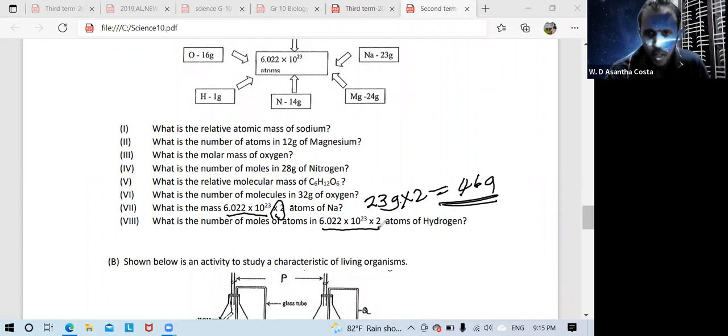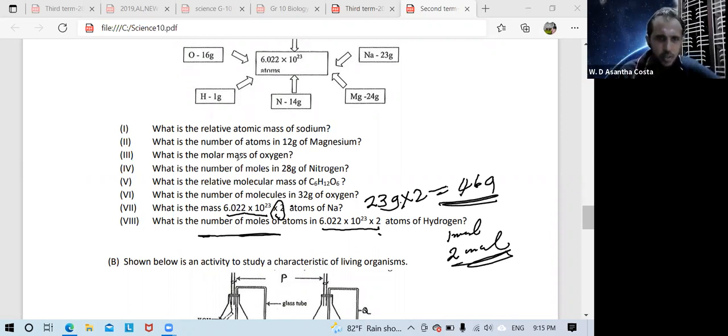You know Avogadro number into 1 atom of hydrogen is 1 mole. Then 2 atoms equal 2 mole. They are asking the number of moles. So 2 mole. This is the final answer. Question number 7.